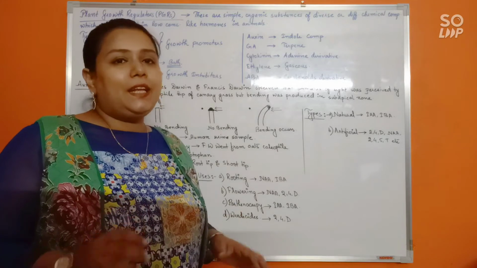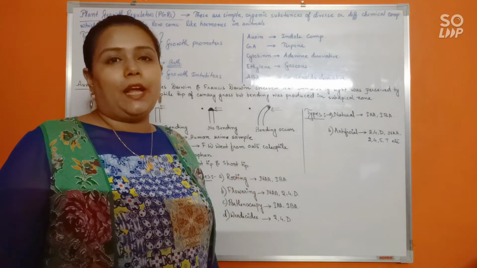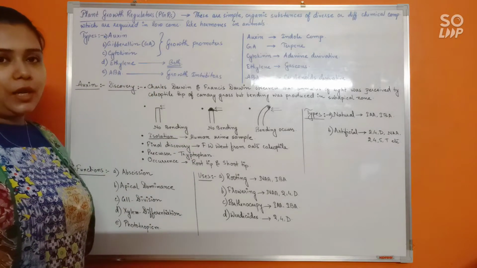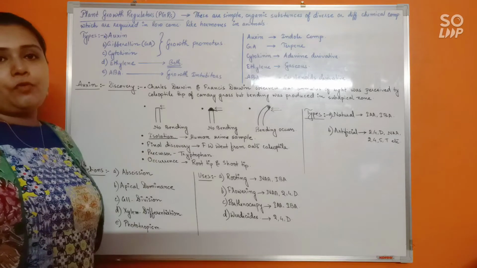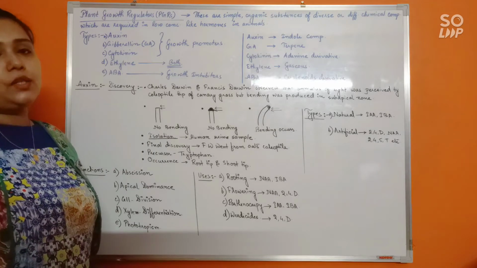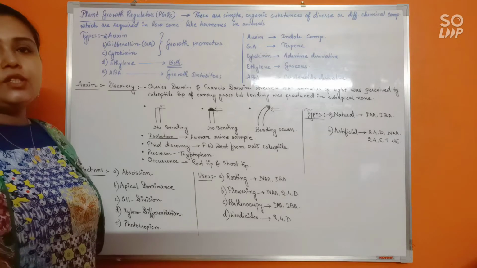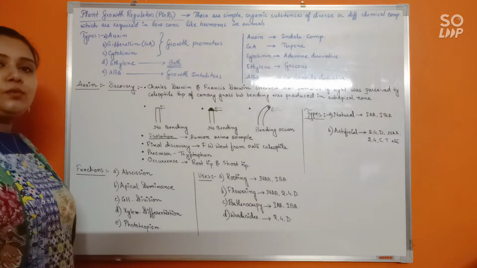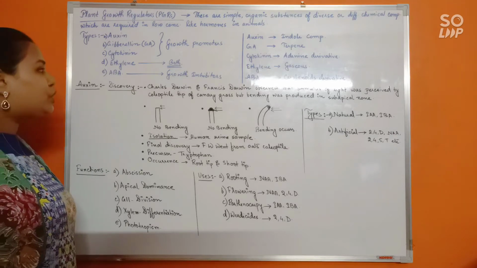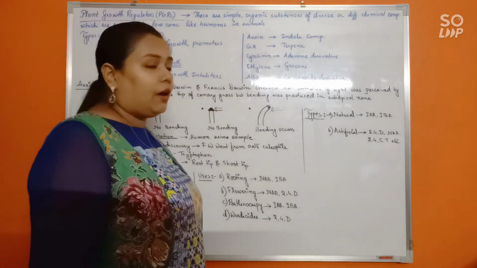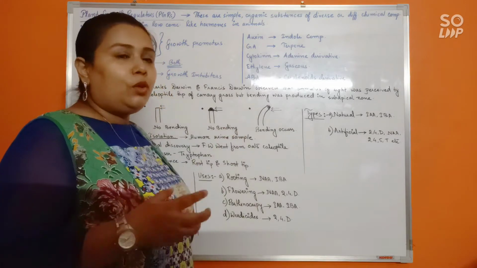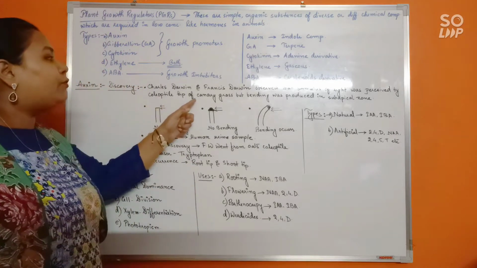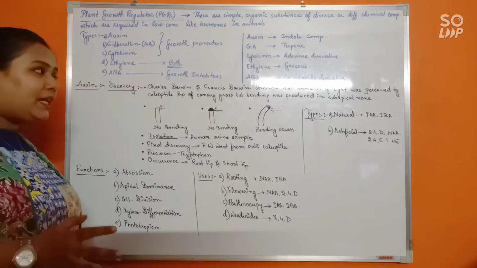Now finally, let's see which is the first phytohormone that got discovered, and that is auxin. Auxin is the first phytohormone to get discovered. The term comes from a Greek word; auxin itself means to grow. As per the discovery of auxin, the first observation was done by Charles Darwin and his son Francis Darwin, who observed that when a unilateral beam of light is perceived by the coleoptile tip of canary grass, there will be a bending seen.